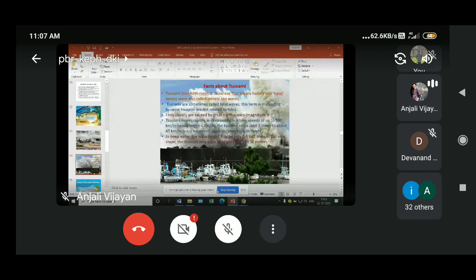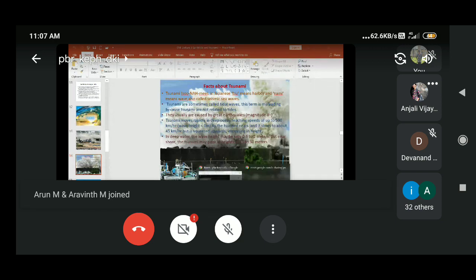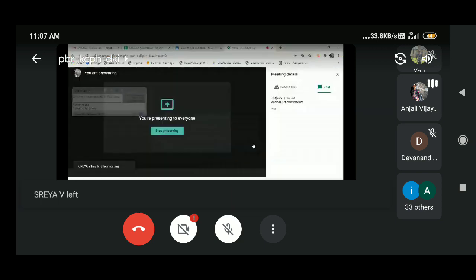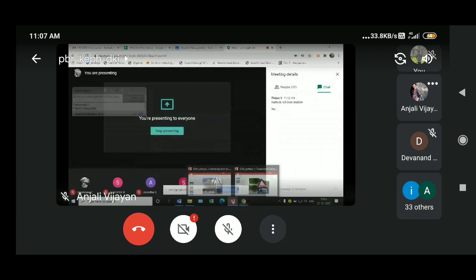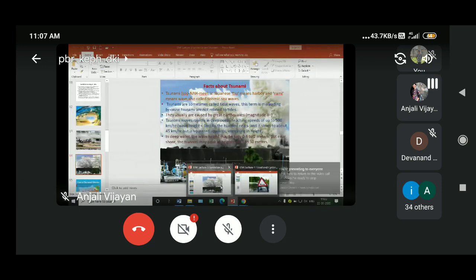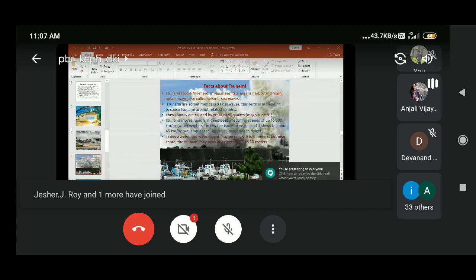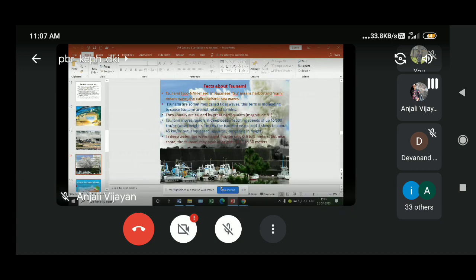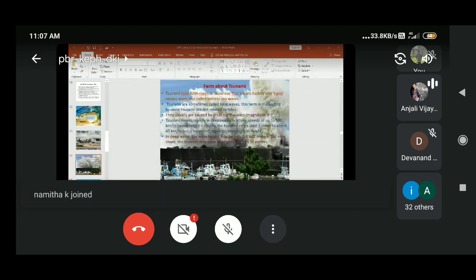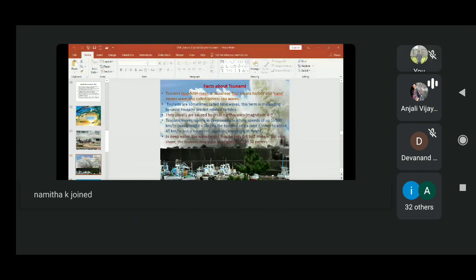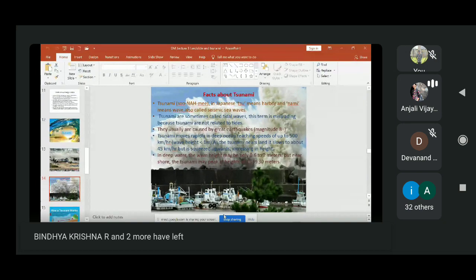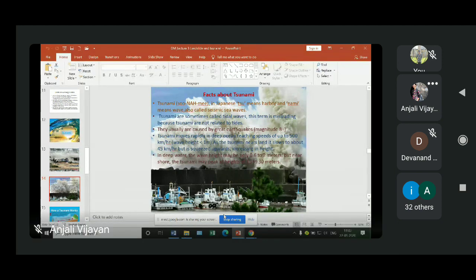Both of those terms are correct, but don't call it a tidal wave because it has no connection with tides. Tsunamis are also called seismic sea waves because they are normally formed due to submarine earthquakes.